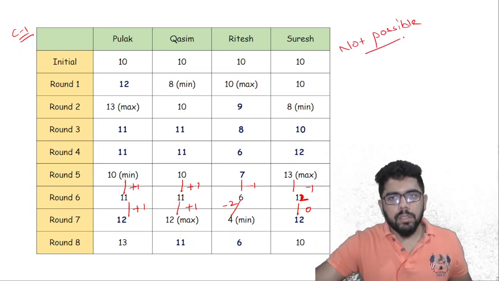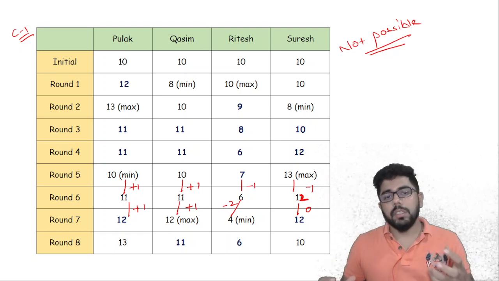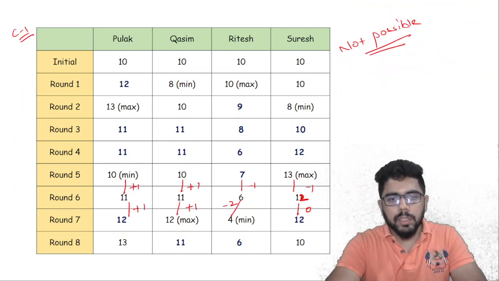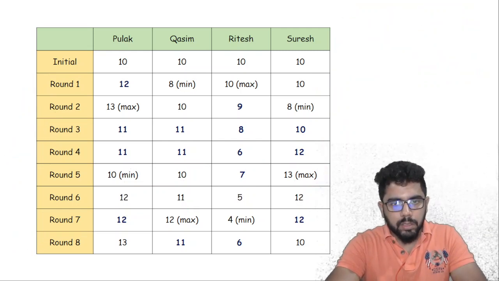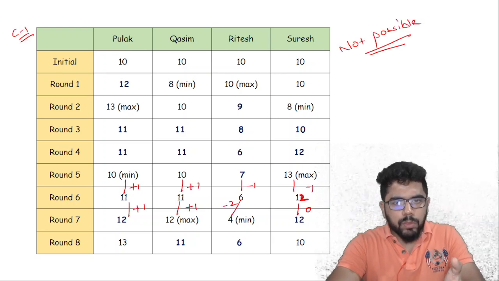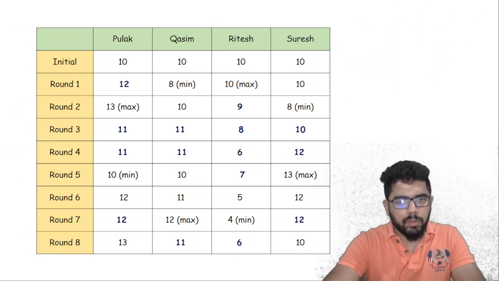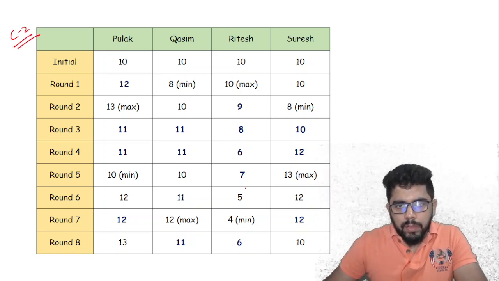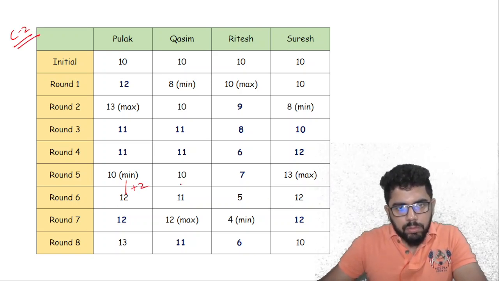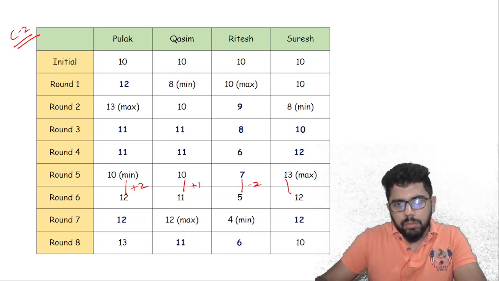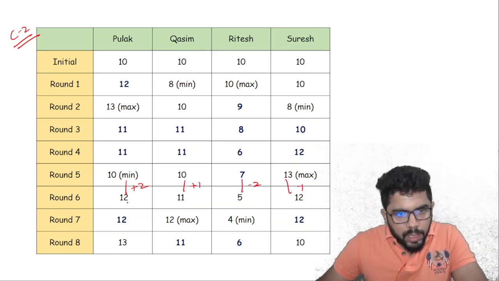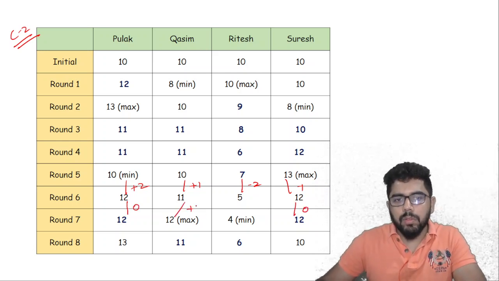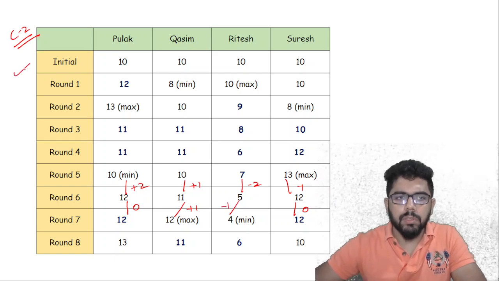It's very easy to eliminate, but we just have to think of how many cases are possible. Suppose I will go to the next case. Case 2, this one 12, 11, 5, 12. Let's evaluate this case. So this is plus 2, plus 1, minus 2, minus 1. This is fine. Here I'll have 0, no change. So I have another 0. And here I have a plus 1. I have a minus 1. This is very much possible.